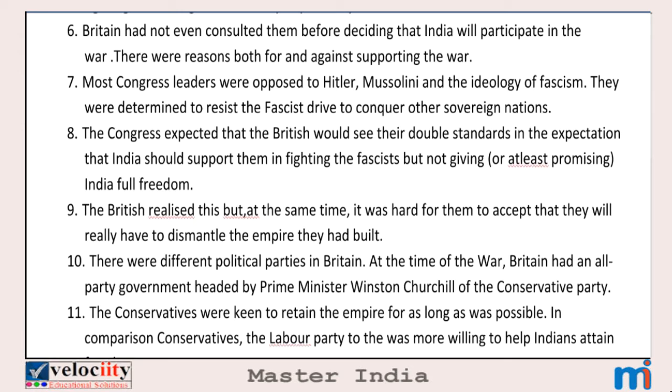Before deciding that India will participate in the war, the British government had not even consulted. That means the British government did not even ask the Congress leaders and took their own decisions, that is, India will participate in World War II. There were reasons both for and against supporting the war. So Congress leaders had reasons both for supporting the war and against the war.